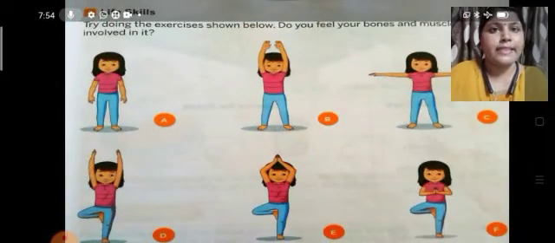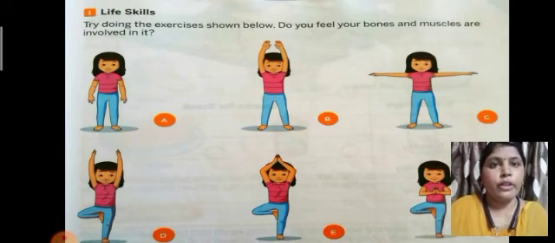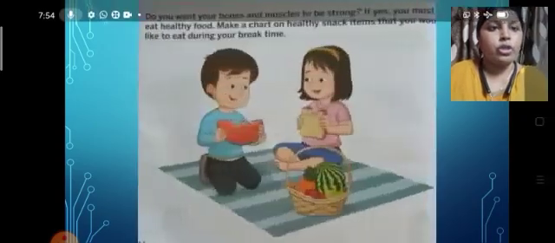Let us see the next exercise, and the exercise is I, life skills. See what you have to do. Try doing the exercises shown below. Below are some exercises. Do you feel your bones and muscles are involved in it? First of all, you have to try to do exercises A, B, C. Look at the pictures. Then D, E and F. You have to try these exercises by yourself, and then feel whether your bones and muscles are involved in it or not. So you have to check it. In this way you have to solve this exercise.